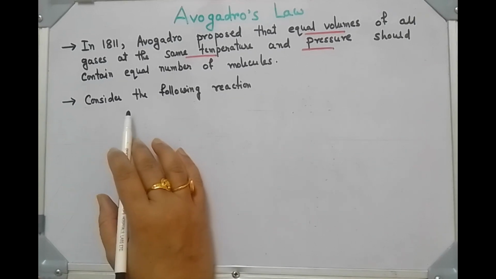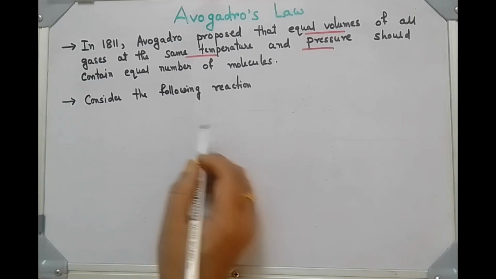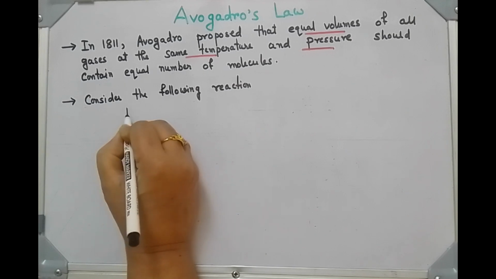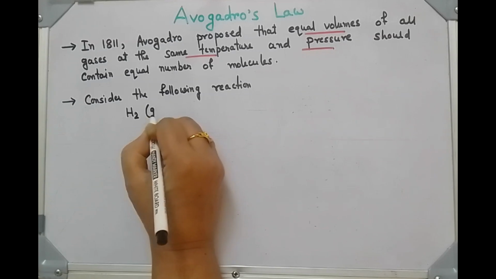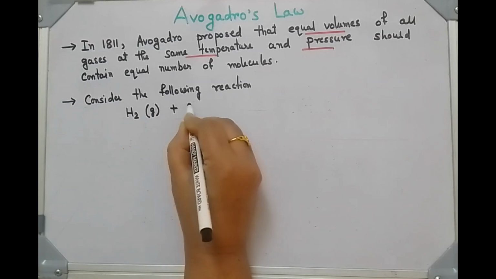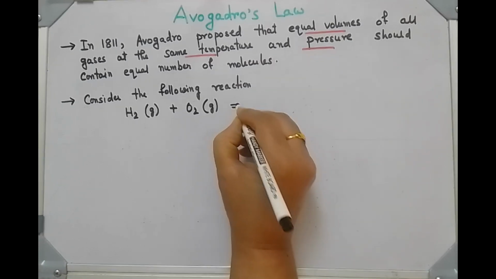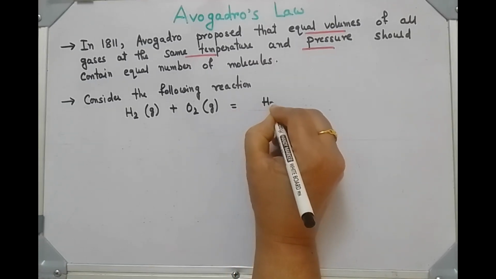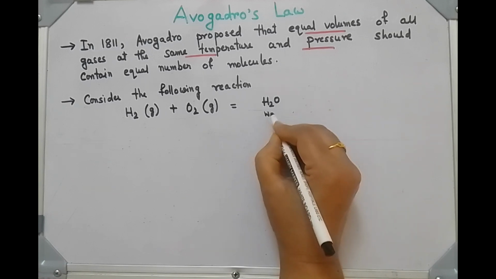Now consider the reaction of hydrogen and oxygen to form water vapor. Hydrogen gas plus oxygen gas, you are getting water vapor.